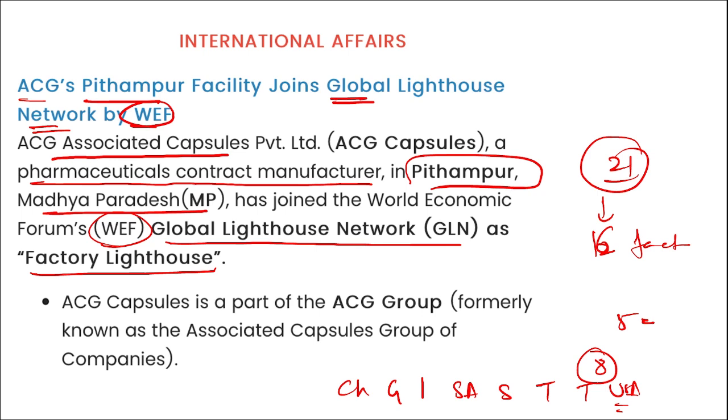A global lighthouse network. We are talking about this facility in Pithampur, a pharmaceuticals manufacturer company in Madhya Pradesh, that has joined this global lighthouse network. This is an initiative of World Economic Forum and McKinsey and Company. Correct? It is a community of manufacturers showing leadership in applying 4IR technologies. This is leadership in transforming factories, value chain, business model and operational gains. Correct? So that is your global lighthouse network, and ACG's Pithampur facility in Madhya Pradesh has recently joined it.